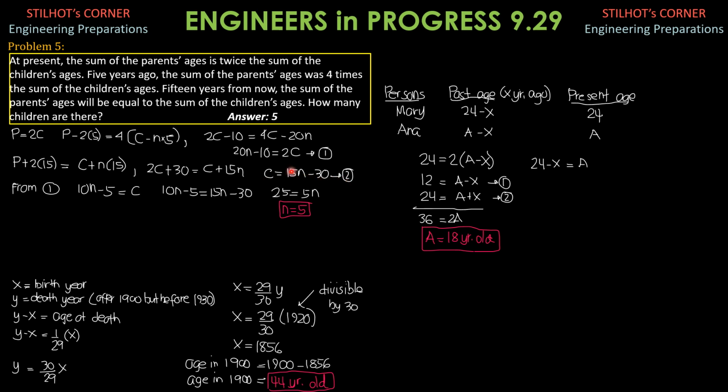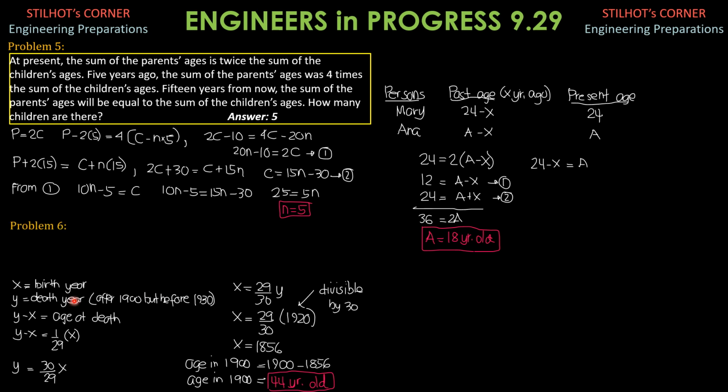And we call this equation 2. From 1, divide everything by 2, 10n minus 5 equals C. So we equate C from 1 and 2. So 10n minus 5 is also 15n minus 30. So that means negative 5 plus 30, 25, equals 15n minus 10n, 5n, and therefore n is 5. So there are 5 children.